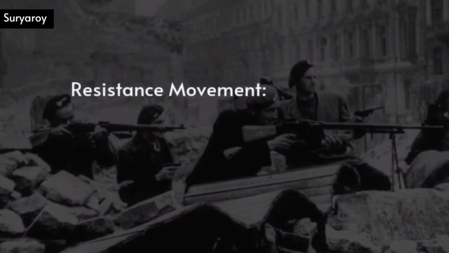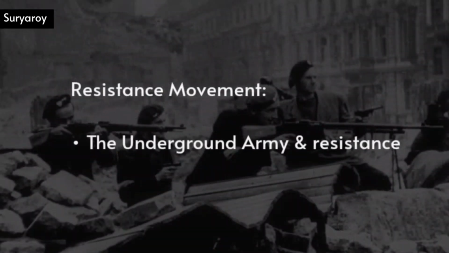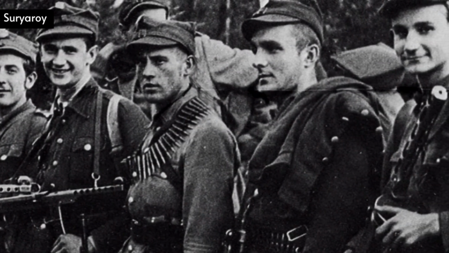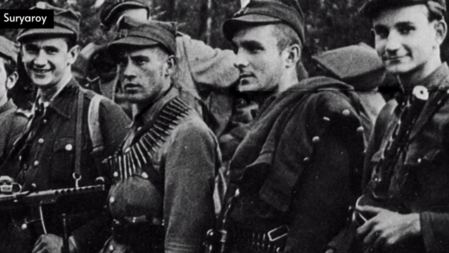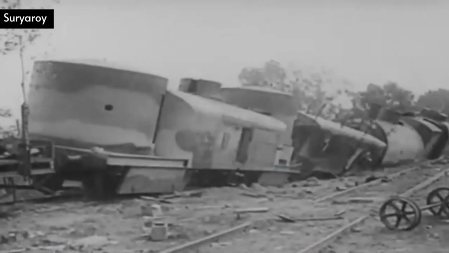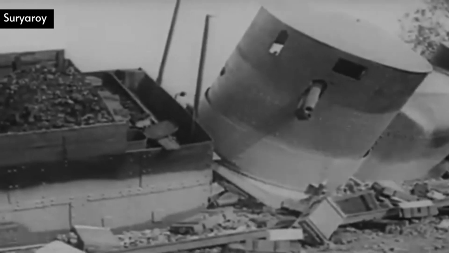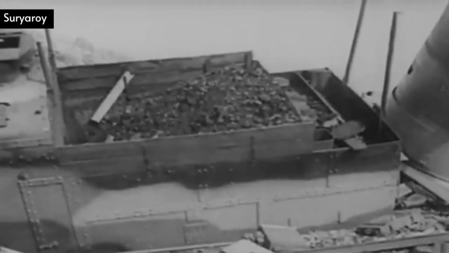Resistance movement. The underground army and resistance. Polish citizens continued their resistance against Soviet occupation. The underground army secretly conducted operations and engaged in various activities to sabotage Soviet forces. They relied on covert radio broadcasts, propaganda, and military strikes.